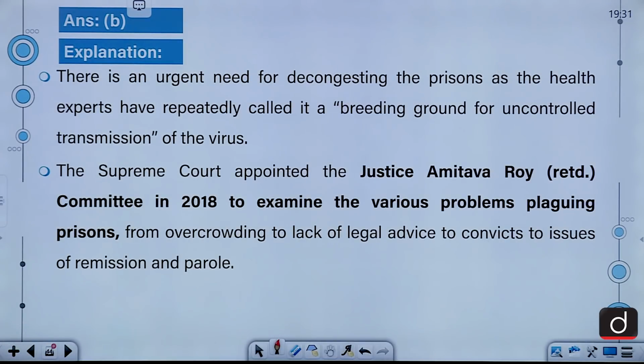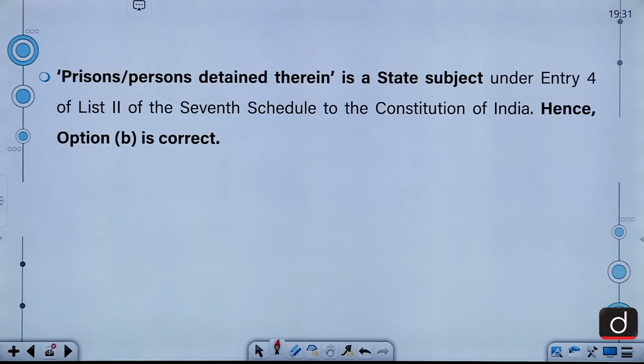There is an urgent need for decongesting the prisons, as health experts have repeatedly called them a breeding ground for uncontrolled transmission of the virus. The Supreme Court appointed the Justice Amitav Roy Committee in 2018 to examine the various problems plaguing prisons, from overcrowding to lack of legal advice to convicts to issues of remission and parole.